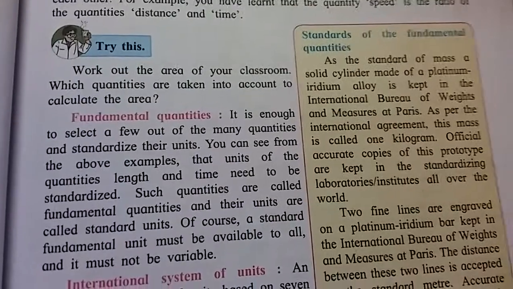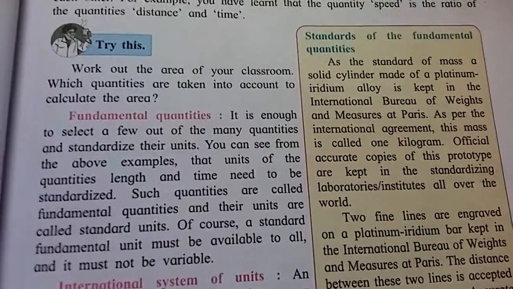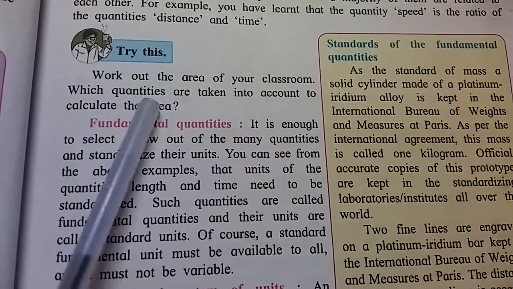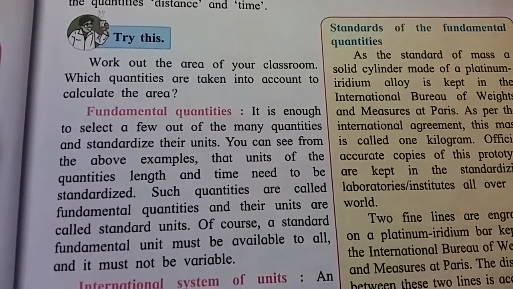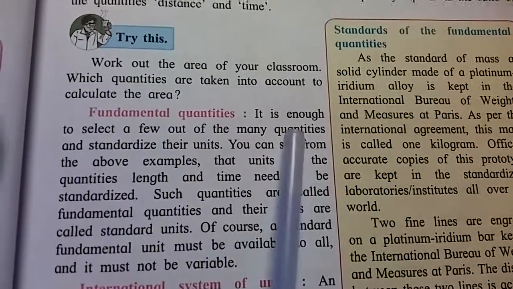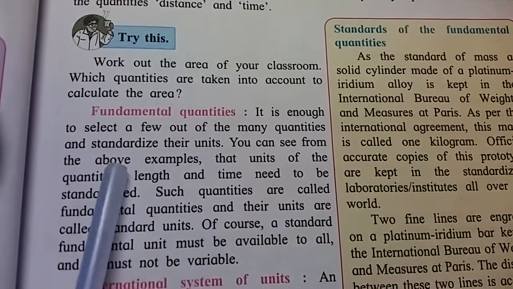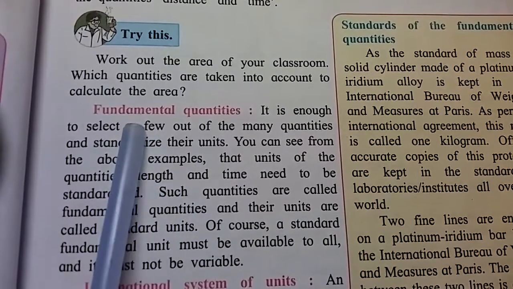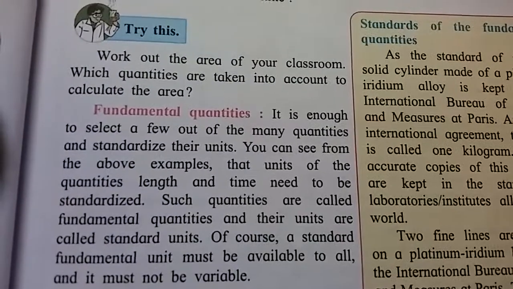Which quantities are we taking? Length and breadth. Fundamental quantities. It is enough to select a few out of the many quantities and standardize their units. Means many quantities are there, but you can select the standardized unit. Standardized unit is also called fundamental quantities. Means you just take the standard unit.